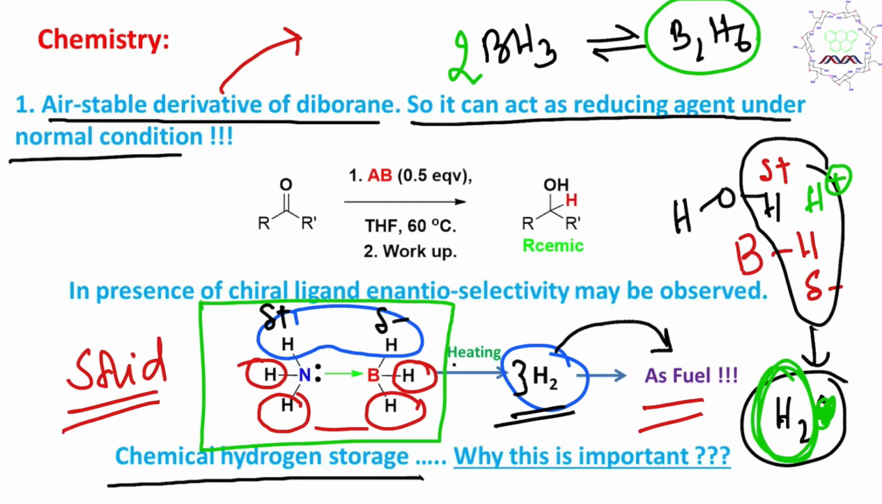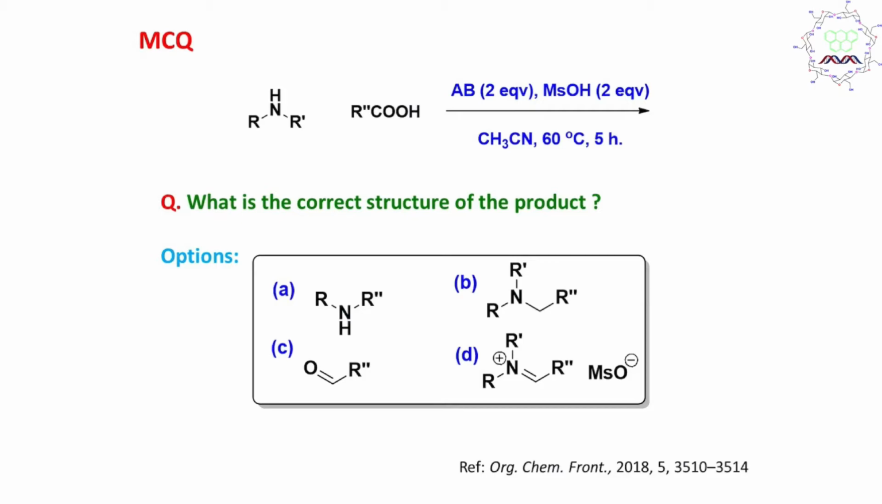Now a question, what is the fate of this end product? Hydrogen will be used and produce water, but that is the student question. Still now, reversibility is the issue which scientists are trying to work with. So please remember, this ammonia borane is a potential chemical hydrogen storage material, or you can say potential fuel for the future. Now let's come to our MCQ.